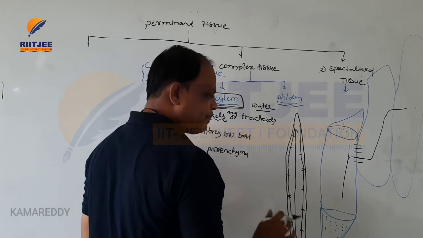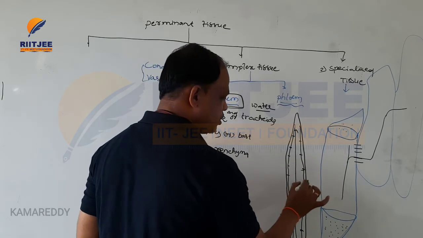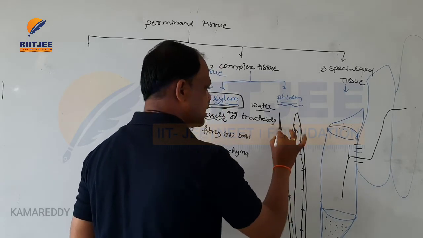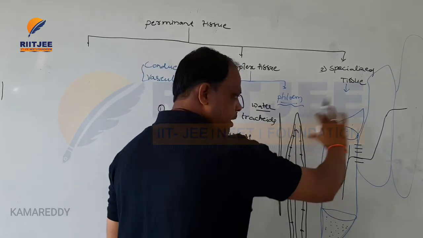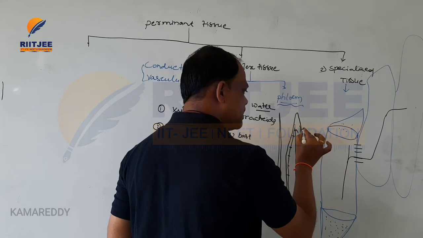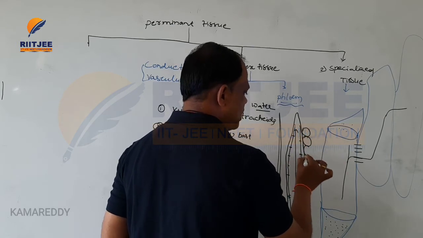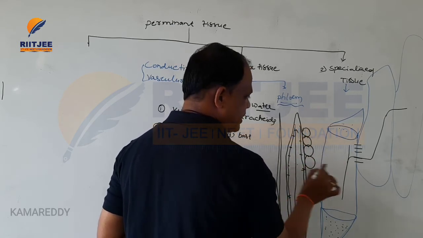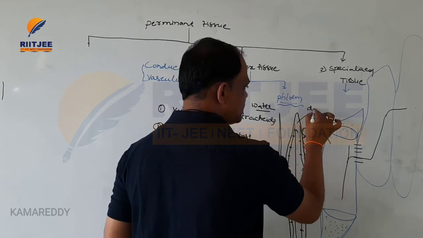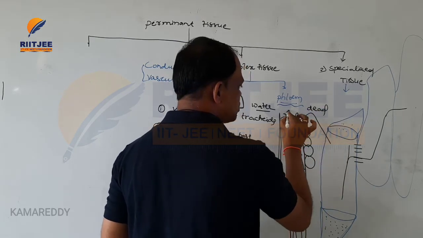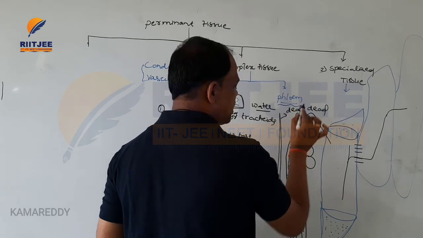Surrounded by that, the fibers are also present. These are also small, hollow-like structures called fibers, and they are surrounded by small, specific living cells. These two are dead organelles. This is also a dead organelle, and the fiber is also dead.